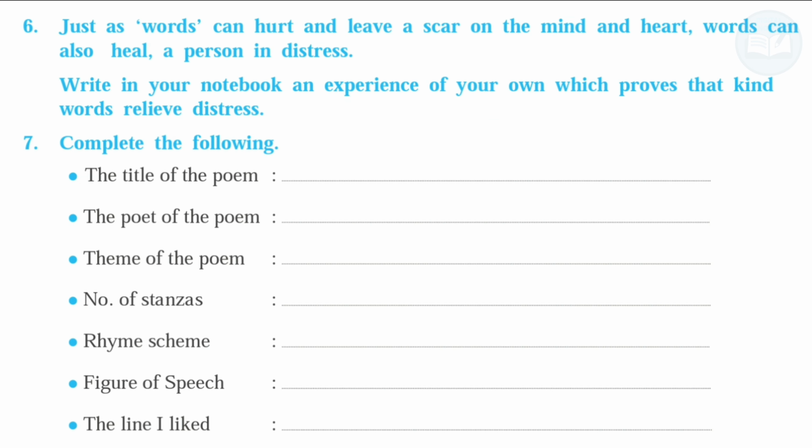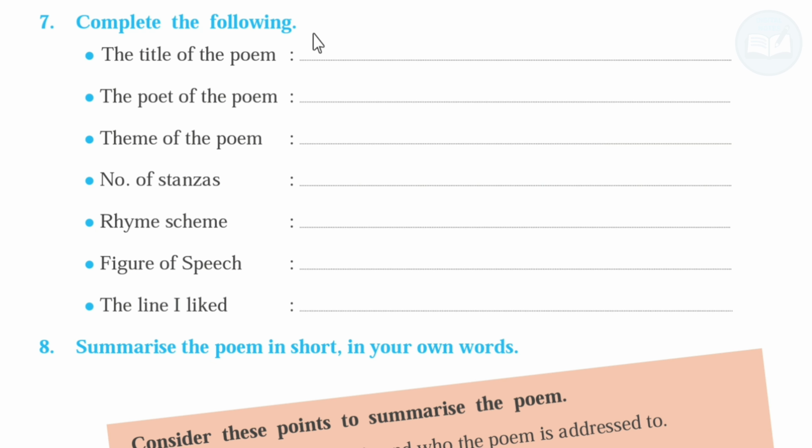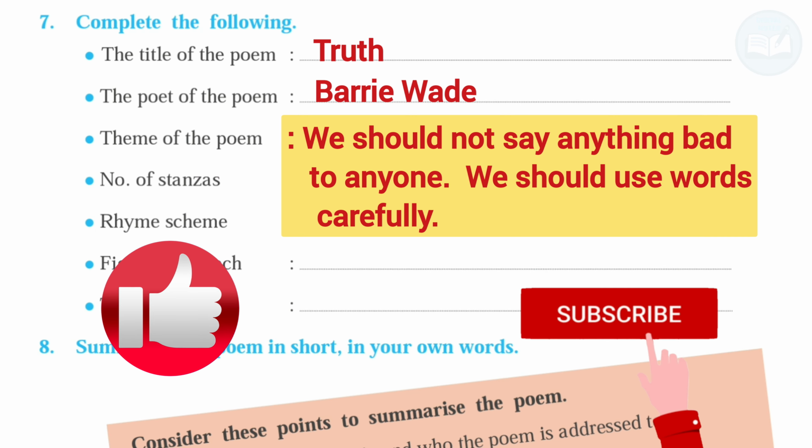Come to the next question. 7th. Complete the following. The title of the poem: Truth. The poet of the poem: Barry Wade. Theme of the poem: we should not say anything bad to anyone. We should use words carefully.